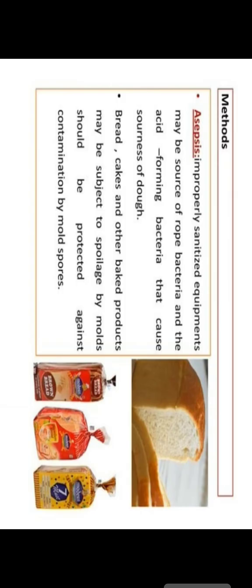And another food, poultry, will change into slime and odor, so organisms like Pseudomonas and some Alcaligenes are responsible for this type of putrefaction. Okay, so this is about all the fresh foods, their contamination and their spoilage. Before studying prevention, we should have an idea about canned food spoilage also.